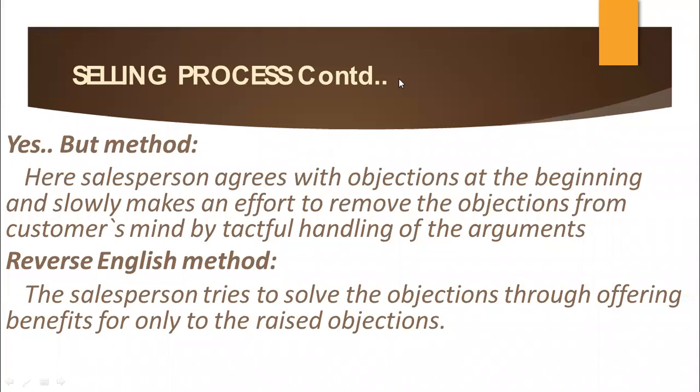So, the "yes, but" method. Here the salesperson agrees with the objections at the beginning and slowly makes an effort to remove the objections from the customer's mind by tactful handling of the arguments. The next method is the reverse English method. The salesperson tries to solve the objections by offering benefits only for the raised objections.